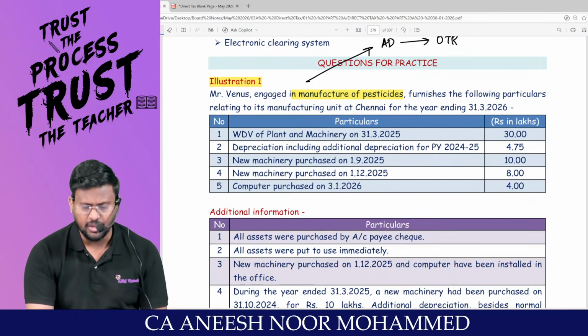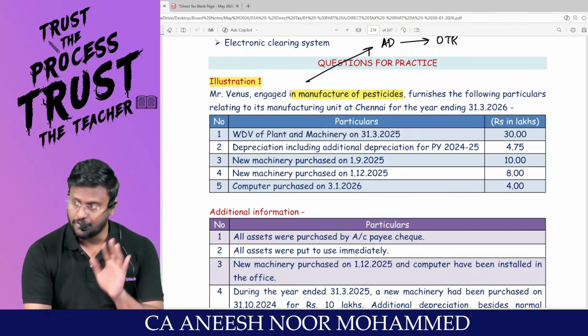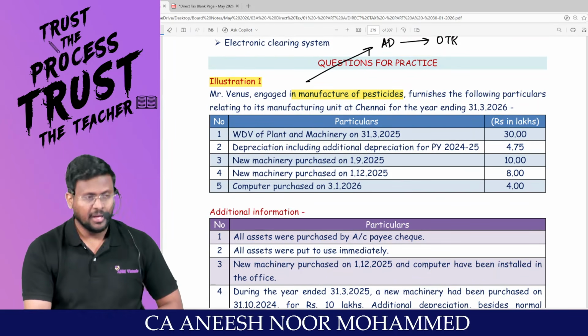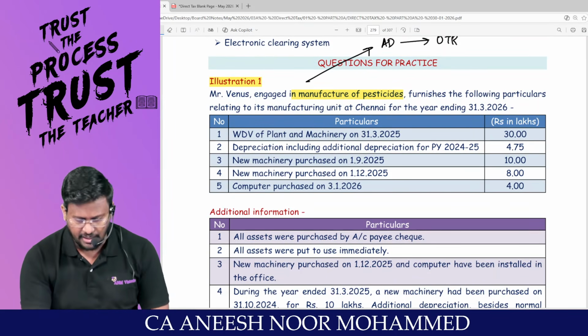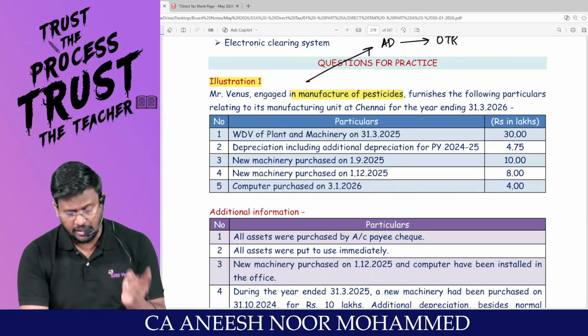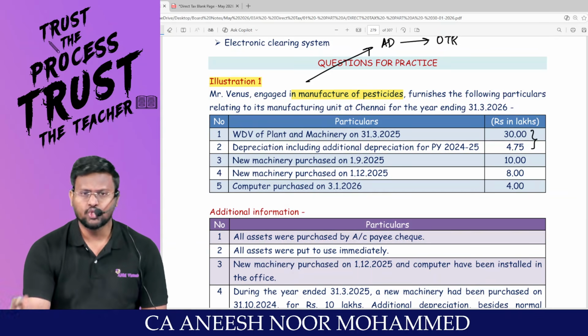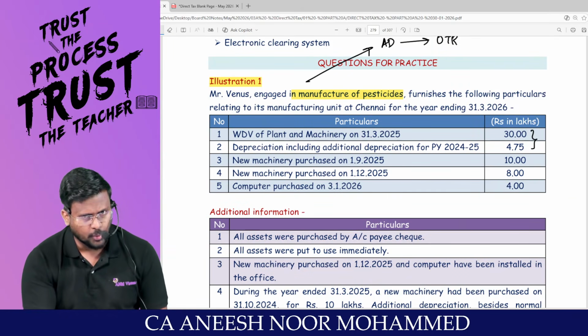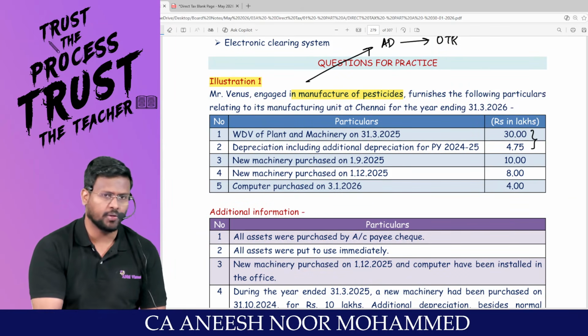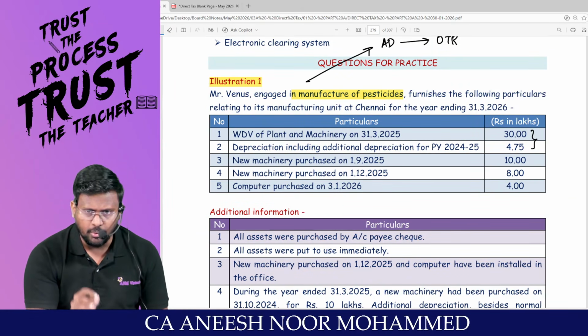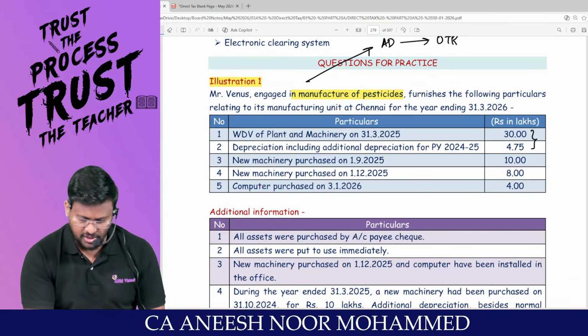WDV of plant and machinery as on 31/3/2025, that means 24-25, last year's closing is 30 lakh. Depreciation including additional depreciation for the last year is 4.75 lakh. So from 30 lakh, if you reduce 4.75 lakh, you will get the opening WDV. On the opening WDV only, we are liable to provide the depreciation.